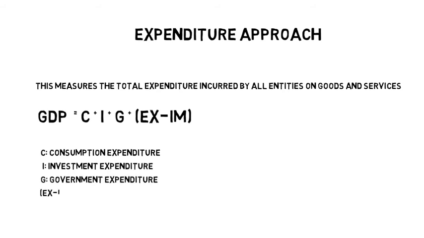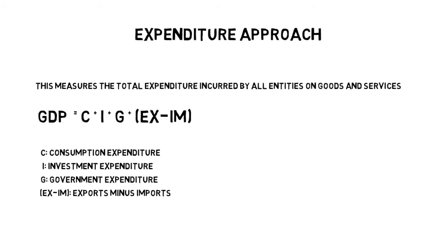Now what is consumption expenditure? The expenditure made on the purchase of goods and services by a person is consumption expenditure. Investment expenditure is when any business entity is making investment in fixed assets like machineries, plants, land, for the generation of goods. That is under investment expenditure.